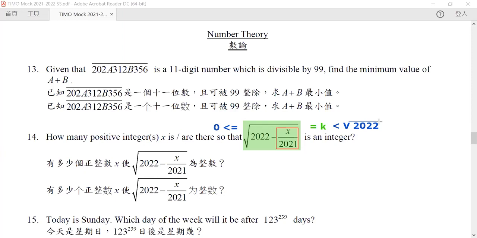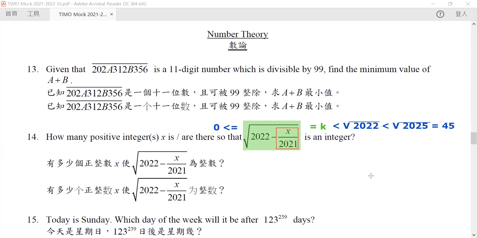Now, a quick estimation. What is the value of the square root of 2022? We know that the square root of 2025 is equal to 15. So this is 45, right? Because 2022 is very close to 2025, we know that as long as k is less than 45, it is an okay integer.